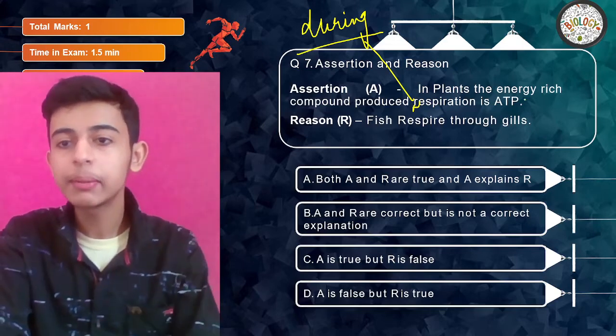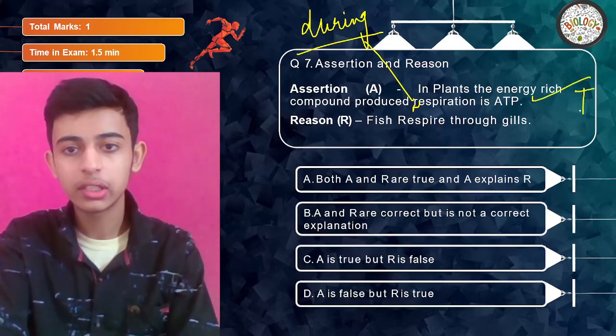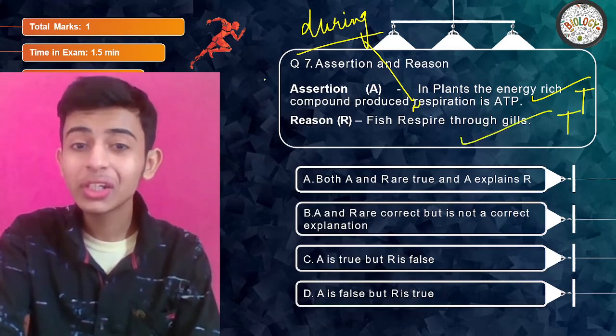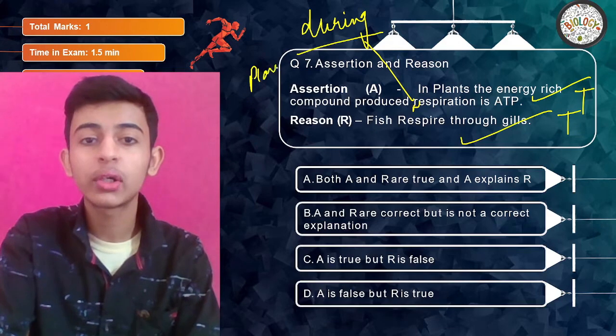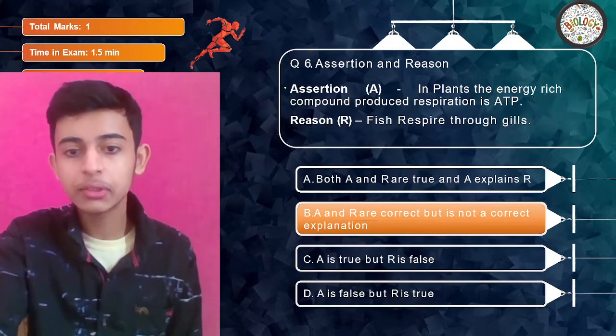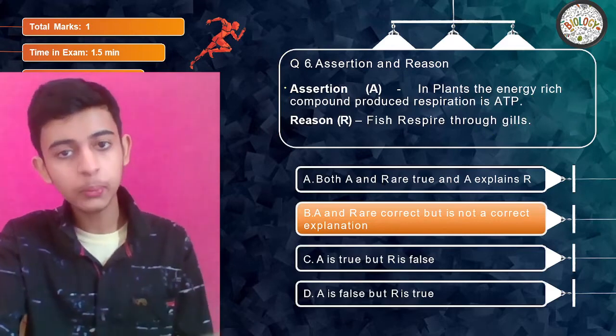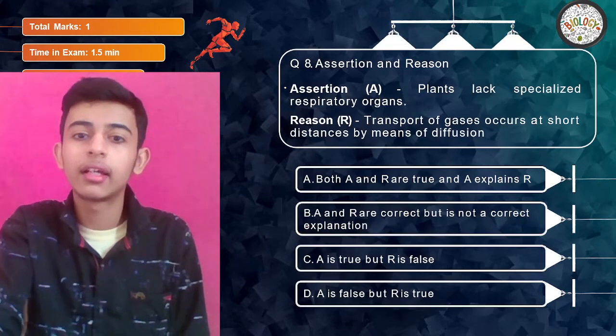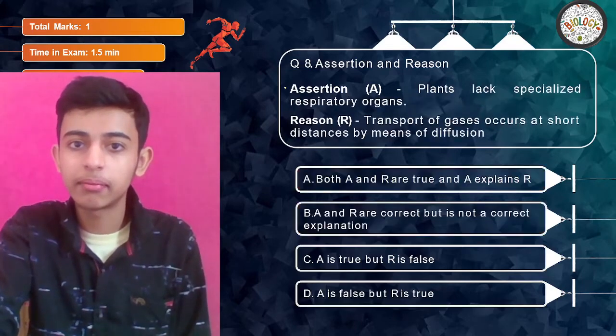So basically this is a true statement, and fish respire through gills is also a true statement, but this is talking about plants and this is talking about fish. So I don't think there is any relation between them. The answer should be B, that both are true. Individually they are true, but they don't have a relation between them.